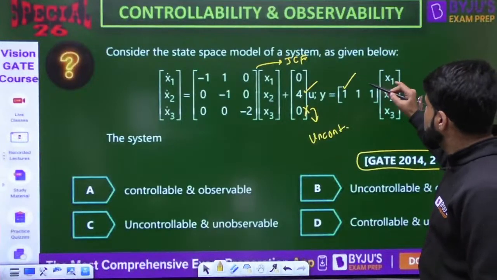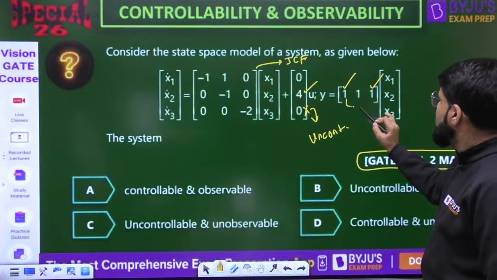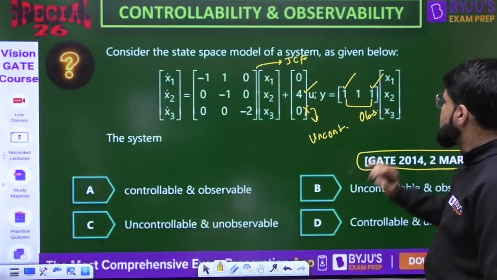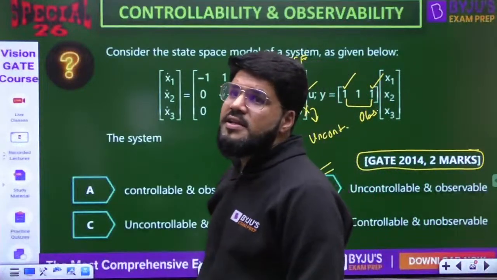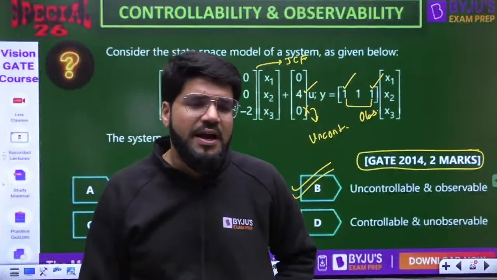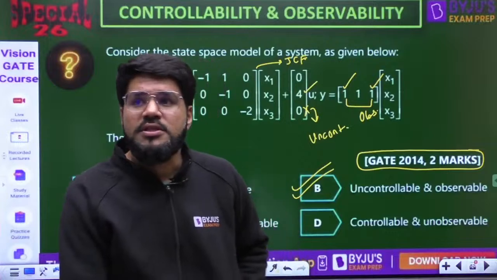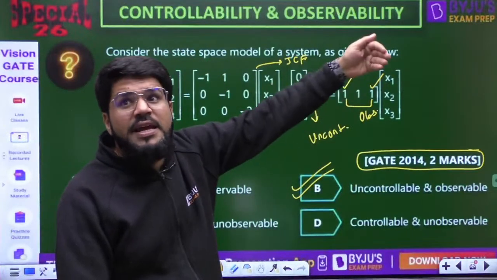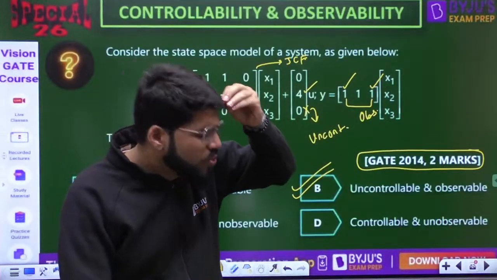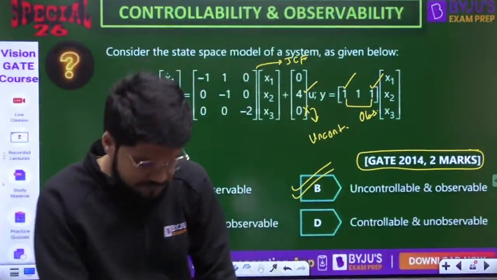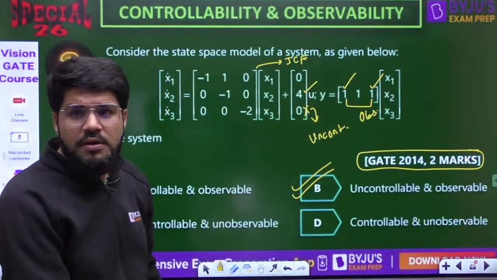First non-zero, third non-zero, whatever the rest is doesn't matter. Because of these two, the system is observable. That's it. Not controllable but observable. Very easy to get 2 marks. If you solve this by Kalman's test, it is very lengthy: easily 2-3 minutes minimum, even if you are fast in calculation, because it is 3 cross 3, with A, B, A square B, then observability with C, C A square. But this way, just reading the question and solving takes maybe 20-30 seconds total.